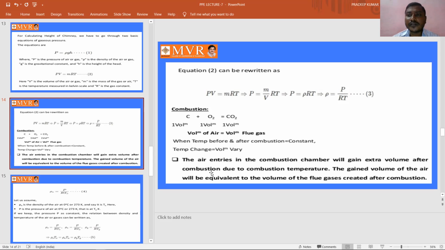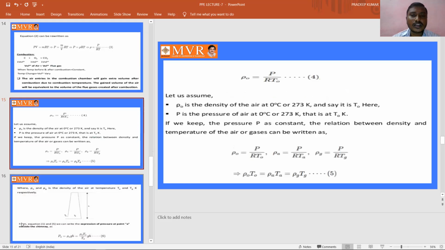This is a good point to remember: when we are doing combustion, some extra volume is created after combustion due to the combustion temperature. When we get more temperature, more extra volume of combustion is created. The gained volume of the air will be equivalent to the volume of the flue gases created after combustion. We can take here the density is equal to P by R T naught.